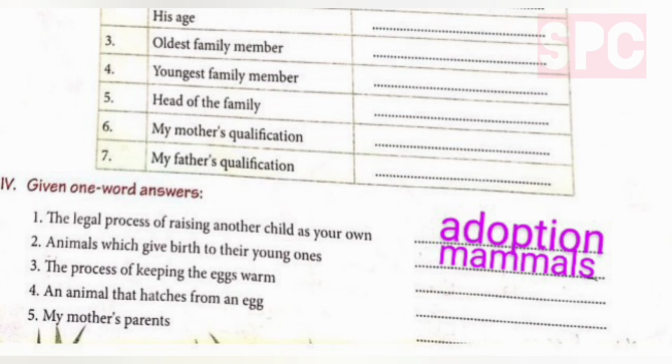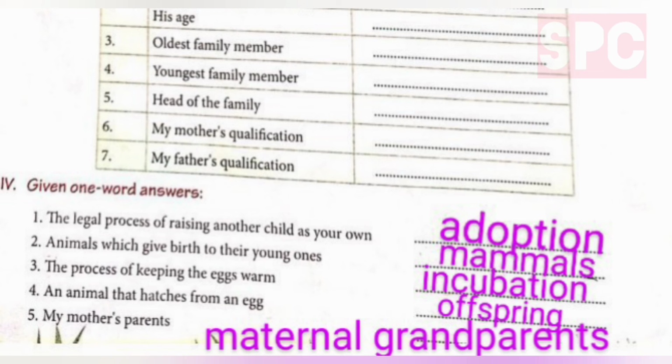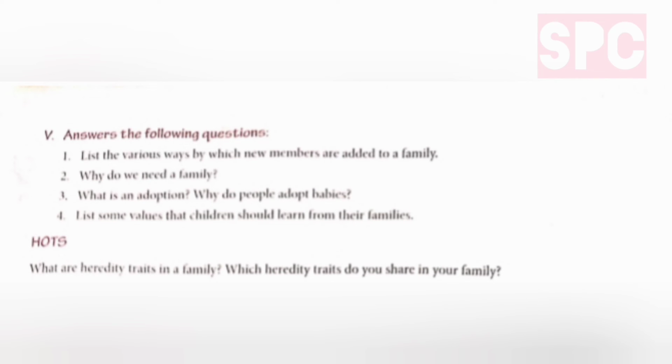Third, the process of keeping the eggs warm is called incubation. Fourth, an animal that hatches from an egg is called offspring. Fifth, my mother's parents are called maternal grandparents. Let's move on to question number 5.